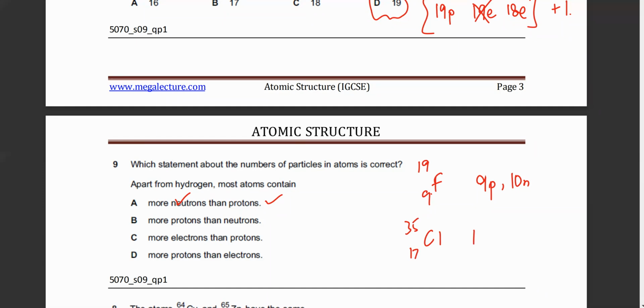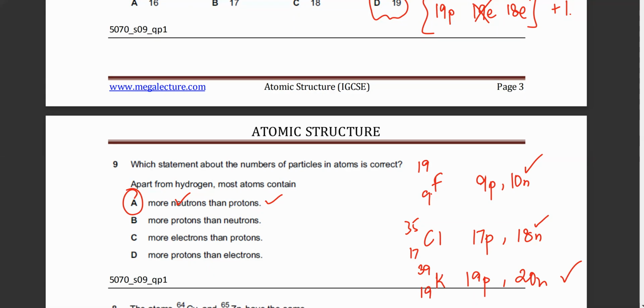So it's got 17 protons, and the number of neutrons is 35 minus 17. That's 18 neutrons. So again, it seems that the atoms do contain more neutrons than protons. Just to be on the safe side, we can pick potassium. Potassium in the periodic table is 19 and 39. So it's got 19 protons and it's got 20 neutrons. So the first statement looks fine because every time you have more neutrons than protons.